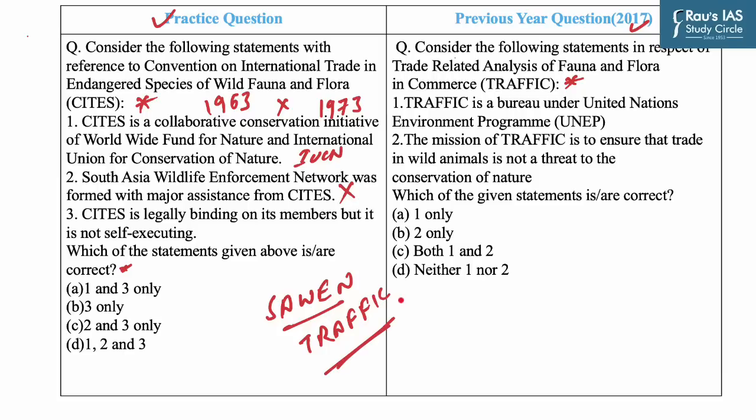The third statement says CITES is legally binding on its members but is not self-executing. Now, this statement is correct, as CITES is legally binding on the parties, that is, they have to implement the convention. However, it does not take the place of national laws. Rather, it provides a framework to be respected by each party, which has to adopt its own domestic legislation to ensure that CITES is implemented at the national level. So, as you had to find the correct statements, our answer would be B, that is 3 only. The answer for this PYQ is B, that is 2 only.